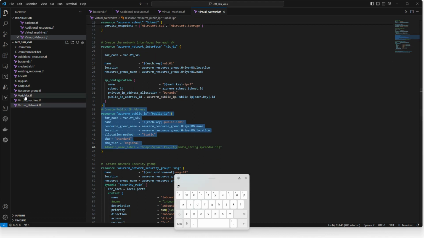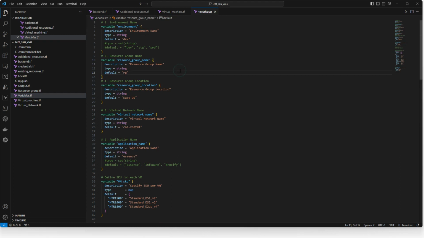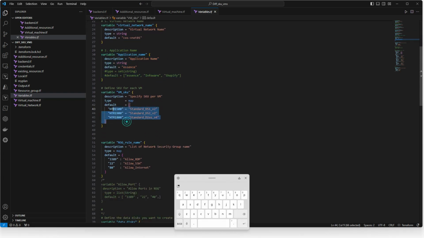Before that, I will show the variable I define, the VM variable. This is again optional. You may require it or not, depending on your use cases or your need. You can define it like this, or you can define resource group variables, locations, VNet variables and application names if you need, and also the SKU. This is what I was saying: the SKU I have defined in a variable, so VM SKU I mentioned as a specific SKU per VM. Like I mentioned, I have three virtual machines, and each will have a different SKU, right? If you see here, they have different SKUs.